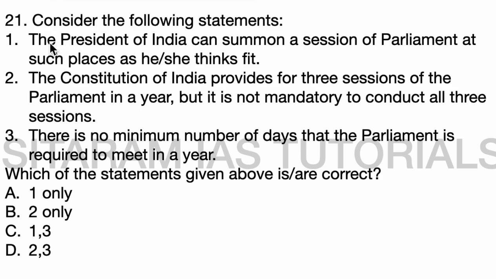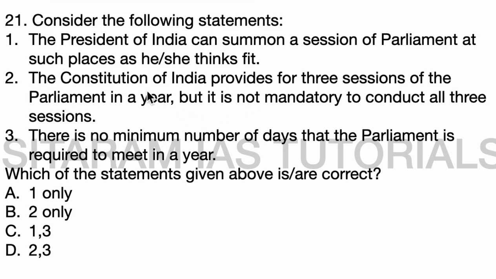Coming to the first statement, under Article 85, the President of India can summon a session of Parliament wherever he thinks fit. Okay, the first statement is correct. Coming to the second statement, the Constitution of India does not make it mandatory to conduct all the 3 sessions.